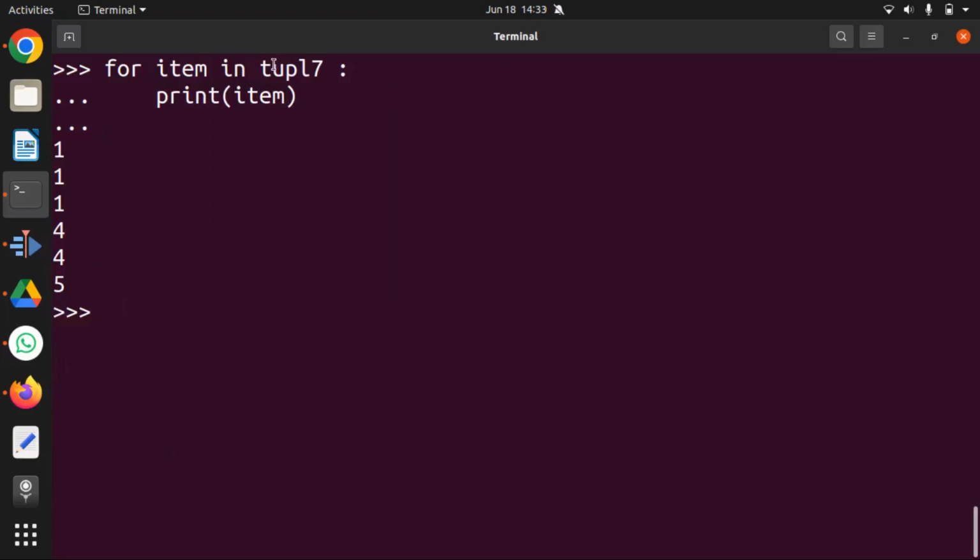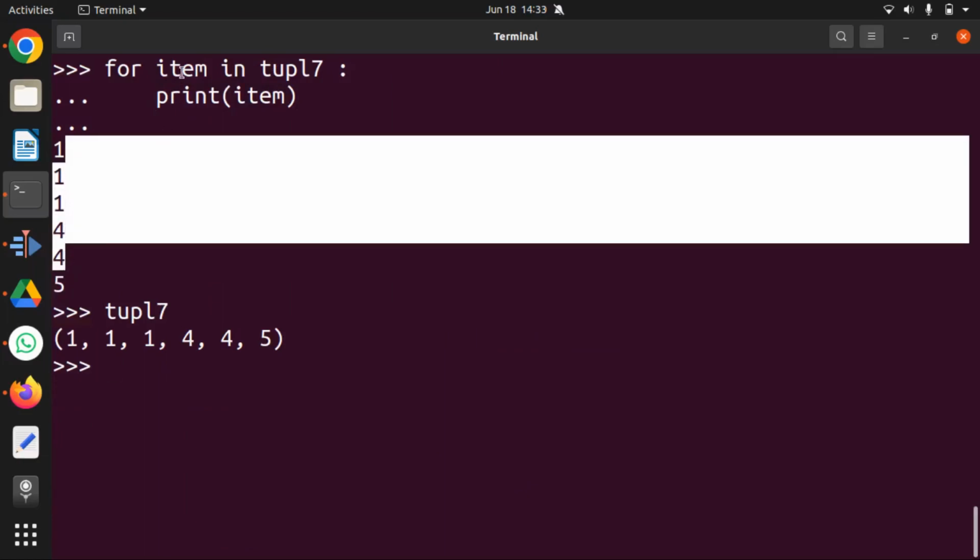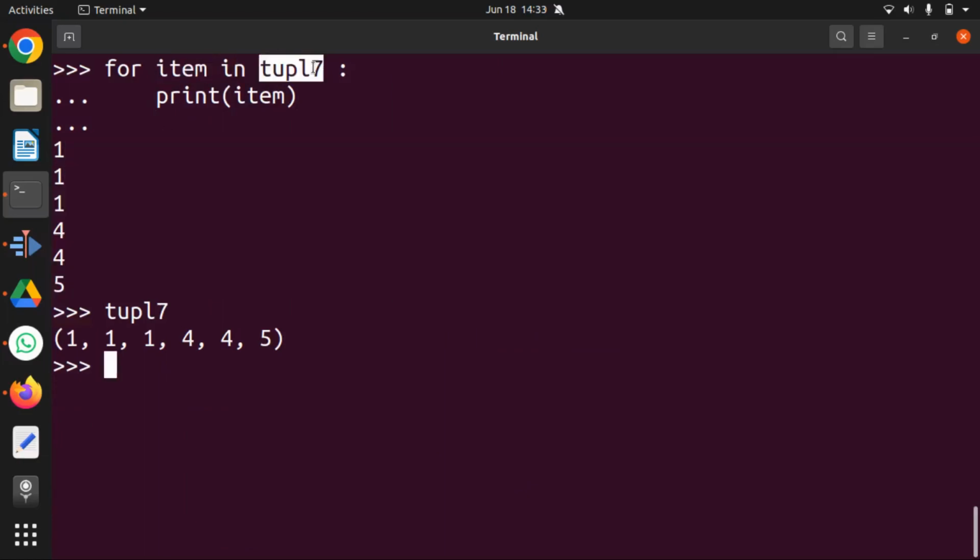Okay, so tuple 7 has these values 1, 1, 1, 4, 4, 5. The same thing you do in a list, for item in the tuple, you're iterating over it. Each time it comes into the for loop, it takes one value from the tuple and that is assigned to this variable. So you iterate over all the elements inside the tuple.